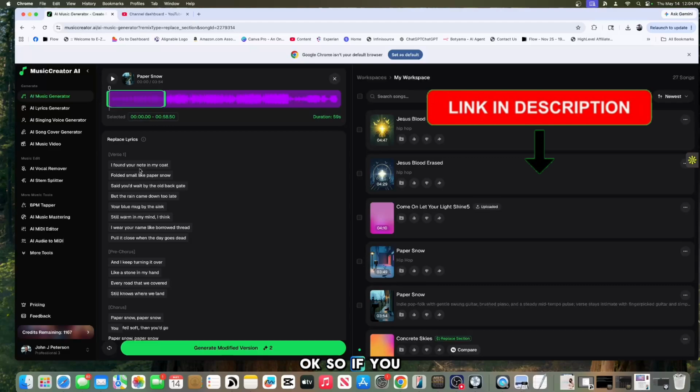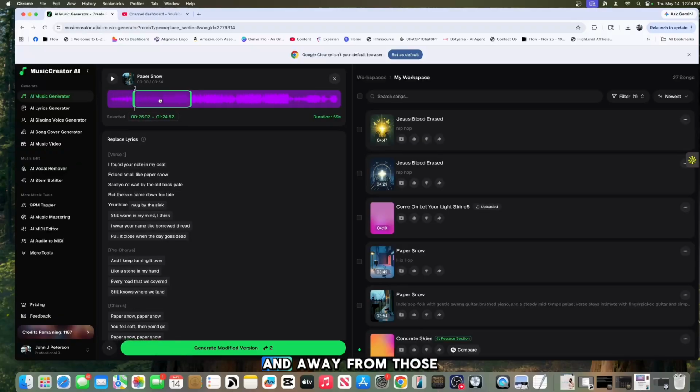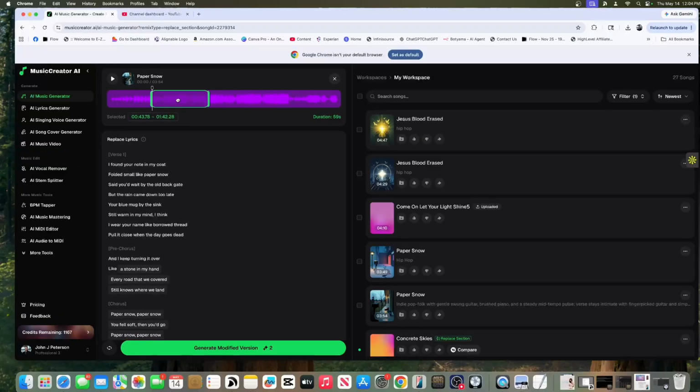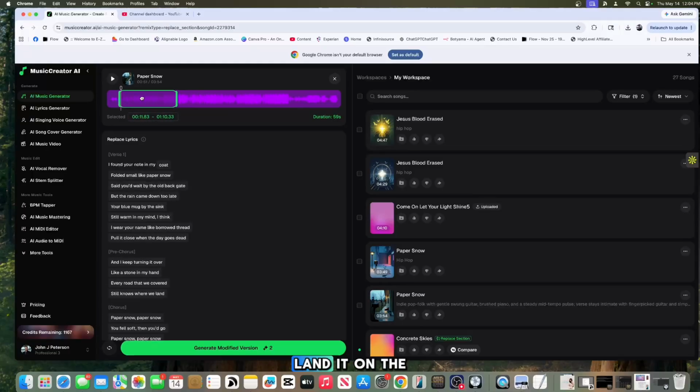Okay, if you look, I don't know if you can see this, but this is lightly highlighted. You can see if I move this, the highlight kind of moves off and away from those lyrics when I'm sliding this bar along the top. So what you want to do is land it on the section with the lyrics you want to replace, and then go ahead and make your edits. Let's say I want to change this to, well, first of all, let me have you listen to this section.